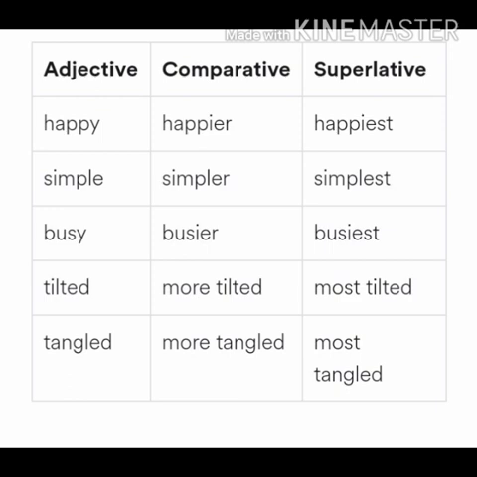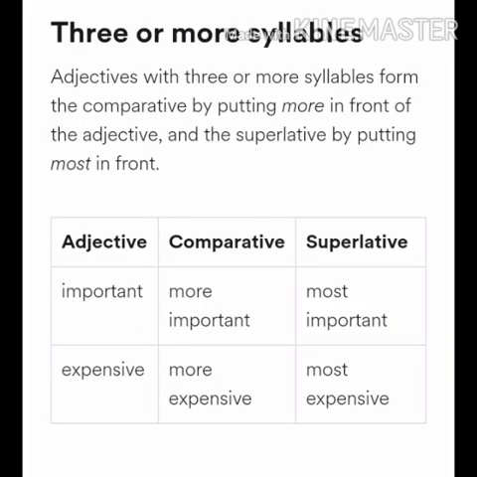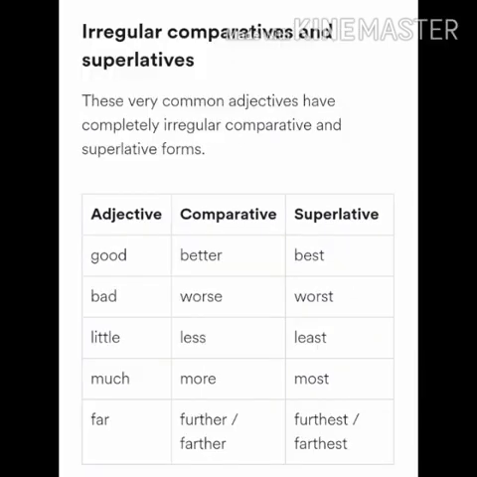Now let's see three or more than three syllable words, how we are going to work with them. Adjectives with three or more syllables form the comparative by putting more in front of the adjective, and the superlative by putting most in front. Take the adjective important, because it has three syllables or more. Important, more important, most important. Expensive, more expensive, most expensive.